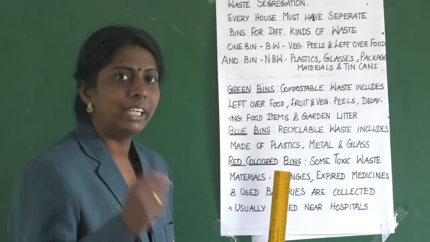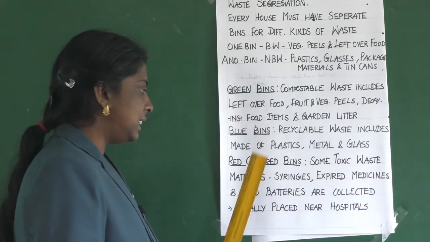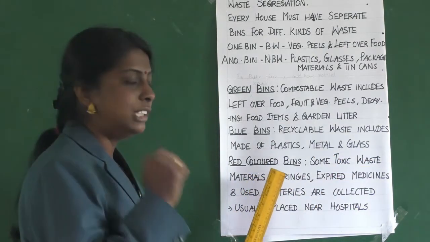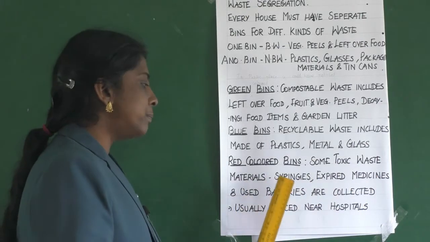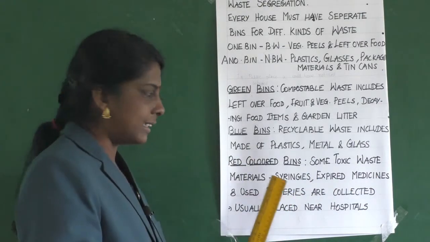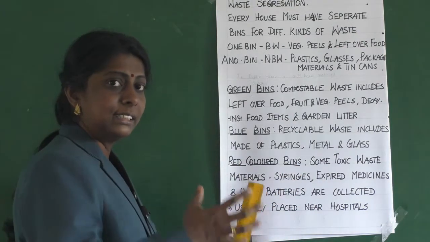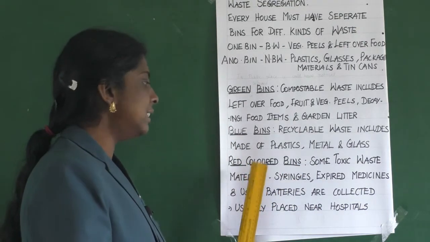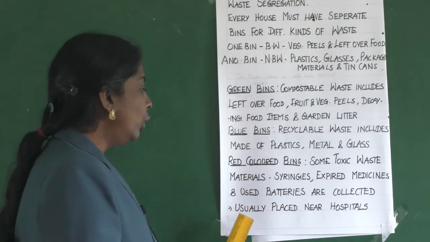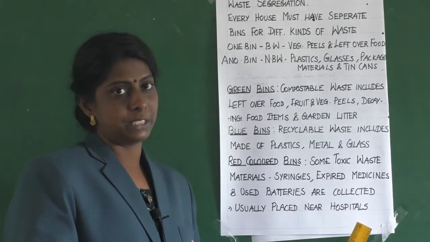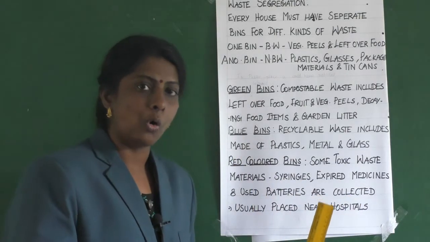What is that? Red colored bins. Here some toxic waste materials like syringes, expired medicines and used batteries are collected and disposed of in the red colored bins. Clear? They are usually placed near hospitals.